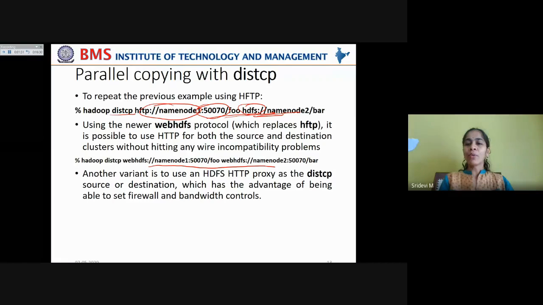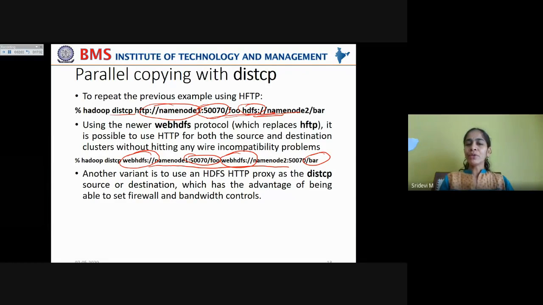Now see how the command is modified. hadoop distcp. Now we are using a WebHDFS URI on the source cluster and a WebHDFS URI on the destination cluster also, in order to copy the data from the source directory foo onto the destination directory bar. Notice in this case we are using the same URI for the source cluster as well as the destination cluster, because WebHDFS is compatible with such usage.